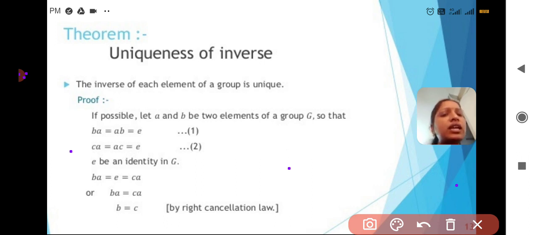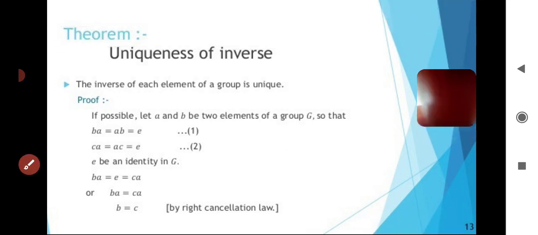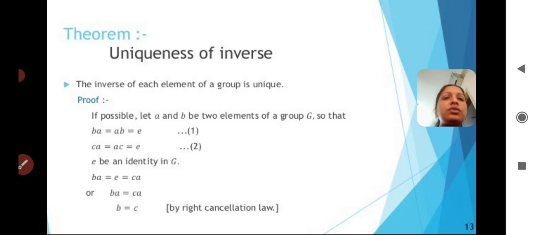So what are these B and C? These are the two inverses of A, if possible, I took like this. But what we got finally is that the two inverses are the same. That means what we can say is the inverse of each element of a group is unique. Okay, this is the proof for the uniqueness of inverse. And next one, what will be the next?